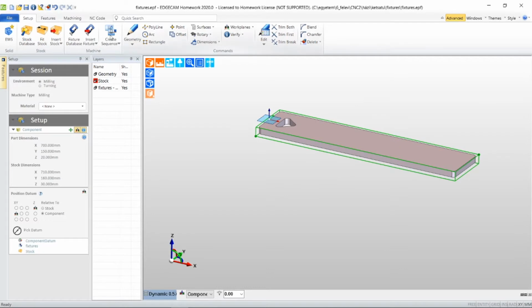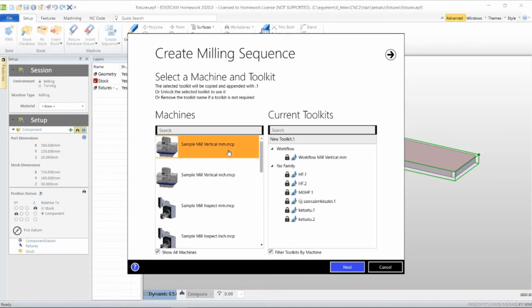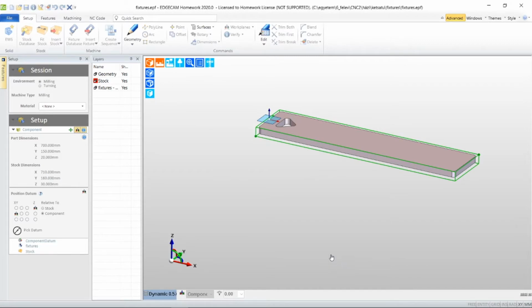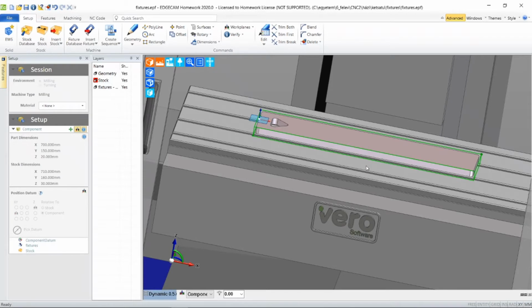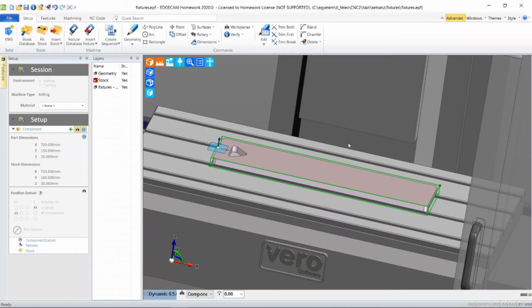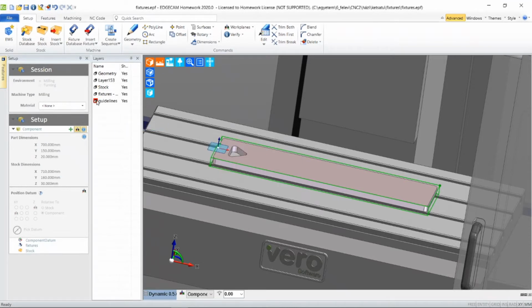After fitting the stock, let's create a new milling sequence. Show all the machines, and I'm going to use a simple vertical mill in millimeter units. Now the part is placed into the machine. So for the next step, we need to draw some grid lines to define where the vices should touch our part. For this one, I'm creating a new layer named grid lines, and it's important to see the red icon at the grid lines layer. That means it's the active layer.